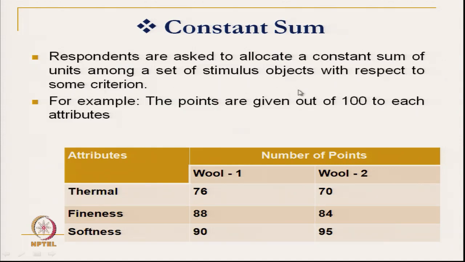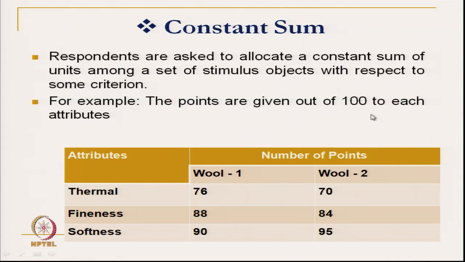So, we have fixed some criteria. Suppose we have 2 different types of wool, wool 1 and wool 2. The criteria described are thermal, fineness and softness; these 3 criteria are explained to him, and you give the value out of 100.